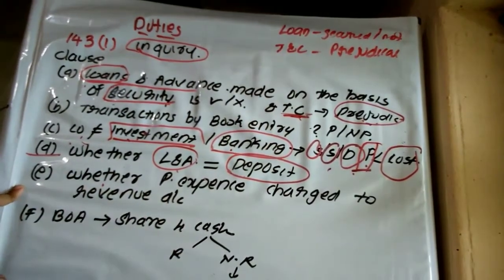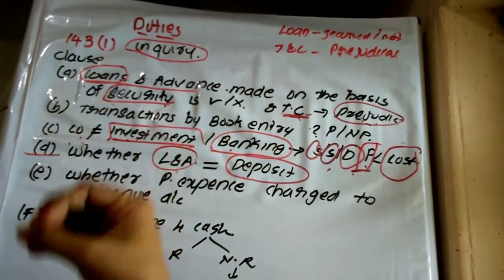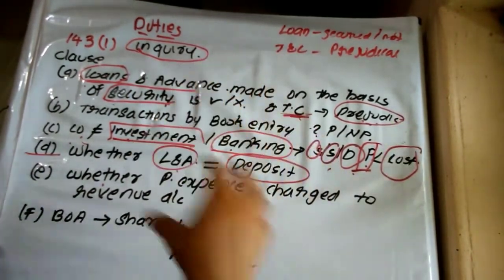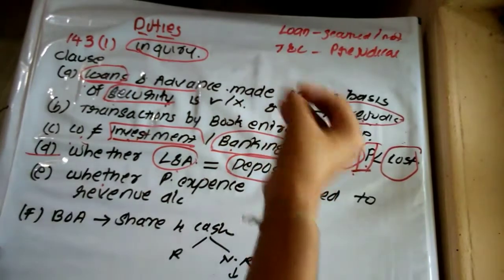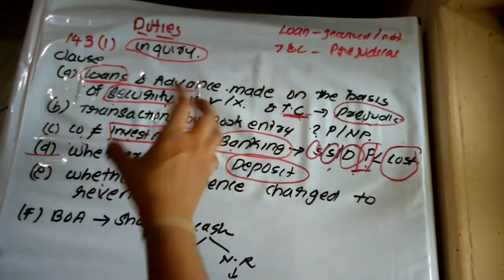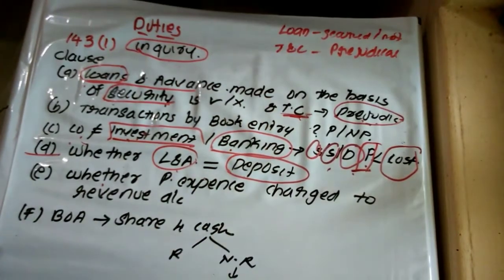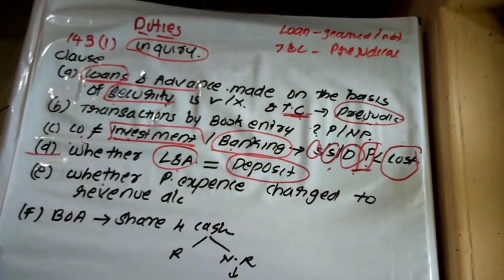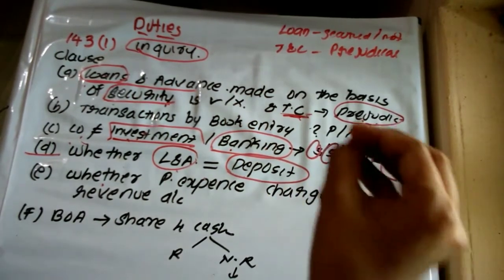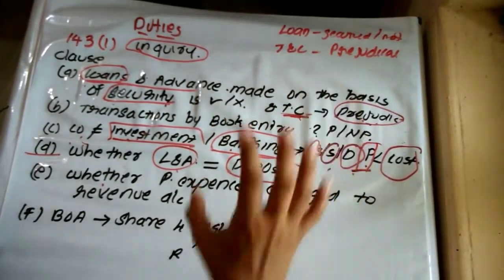Then whether a director may have some personal expense, or a director may obtain a loan to purchase a car, but the loan has been charged to the books of accounts, and the interest has been charged to the profit and loss account. So what is happening here? Personal expense of Mr. Director is being charged to our profit and loss account, which may not give a true and fair view of the state of affairs of the company, or the true position and true result of the company.